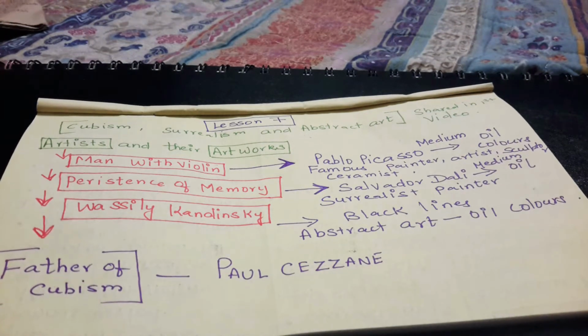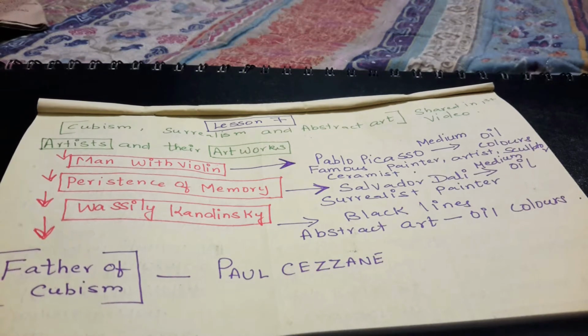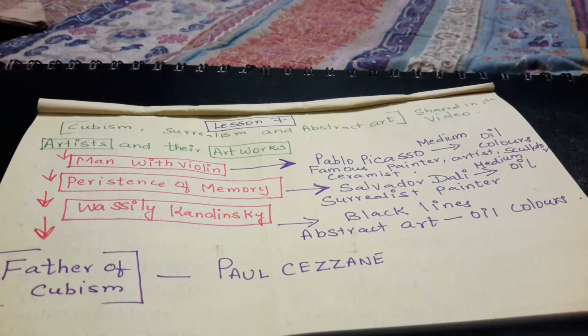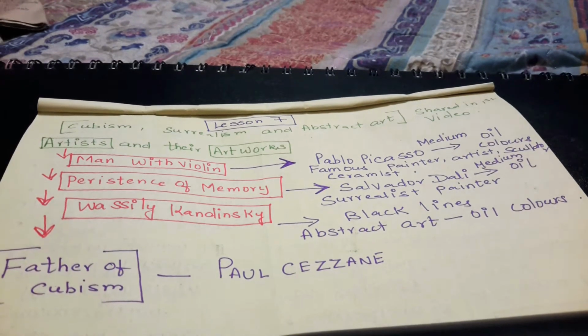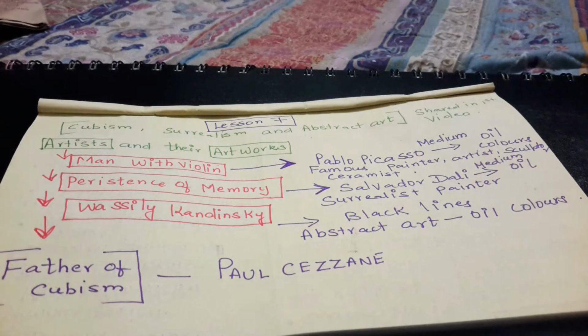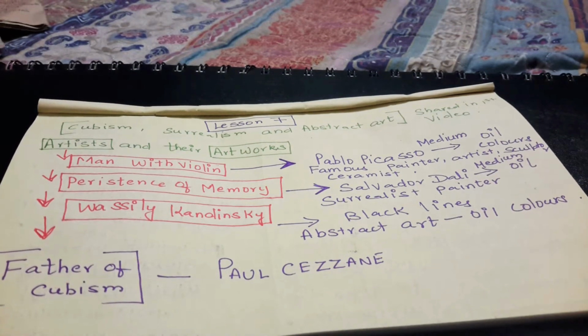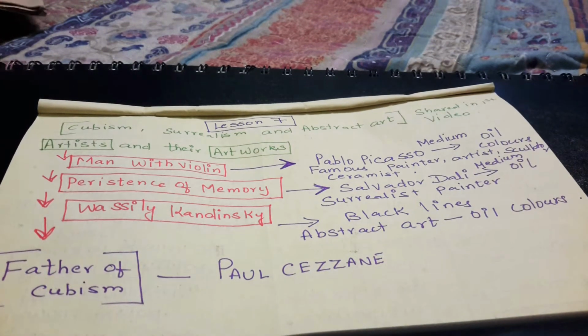It's exciting that we have made a couple of videos earlier. Now this is the video on lesson number 7. We have worked on the quality and the clarity of the video. So in lesson 7 we will be learning about cubism, surrealism and abstract art.